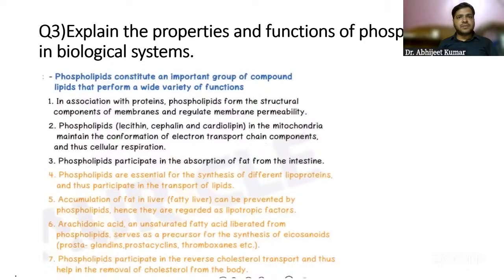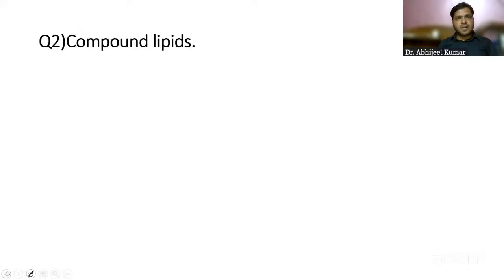Now, the question says, explain the properties and functions of phospholipids in biological systems. This is also a compound lipid, and one of the compound lipids we are going to discuss right now is phospholipids. Phospholipids are very, very important, that's why I'm taking them on another slide.